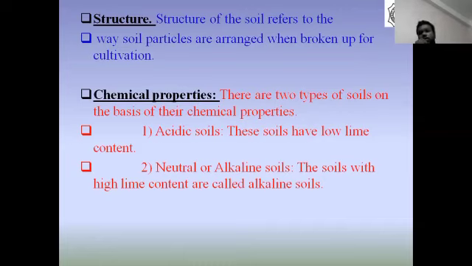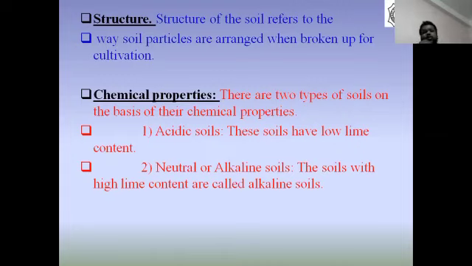When the soil particles are broken, this gives types of structures like granular, blocky, columnar, etc. Soil structure also influences its erodibility. Depending on the structure, the rate of erosion occurs, ease or difficulty in plowing, and the rate of moisture absorption. All these things depend on the structure of the soil.